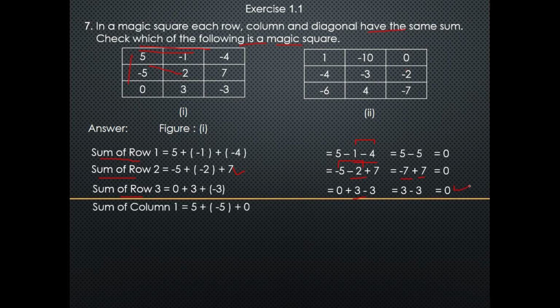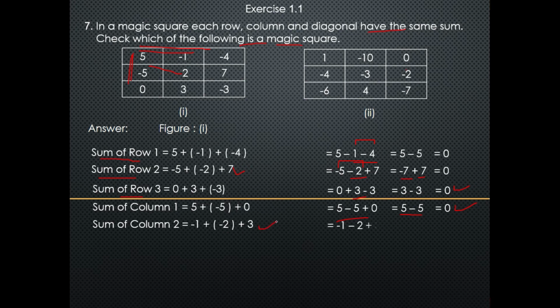Now the sum of the columns. First I will add 5 plus (minus 5) plus 0, and removing brackets it is 5 minus 5 plus 0. Removing 5 from 5, we get 0. Now the sum of column number 2 is (minus 1) plus (minus 2) plus 3.